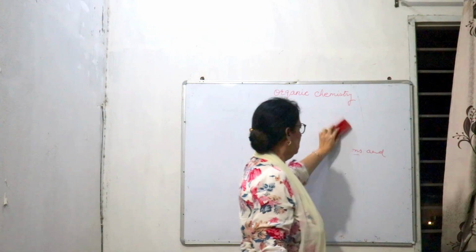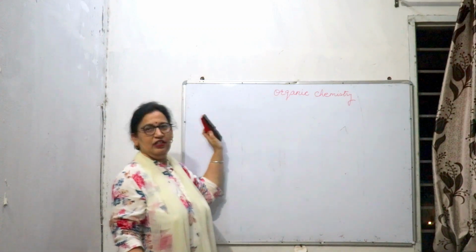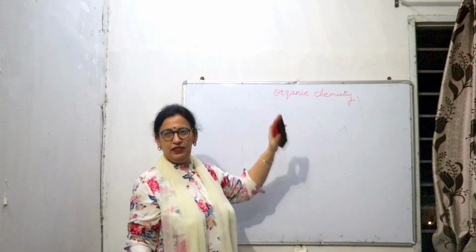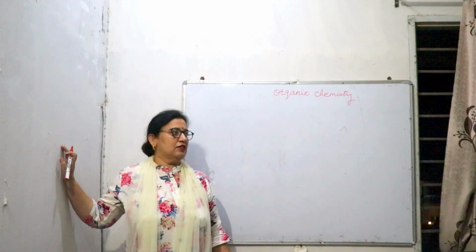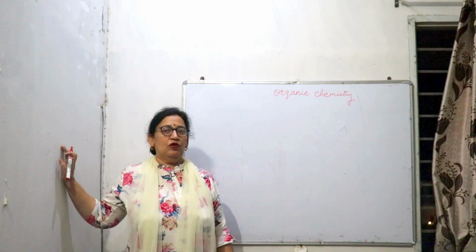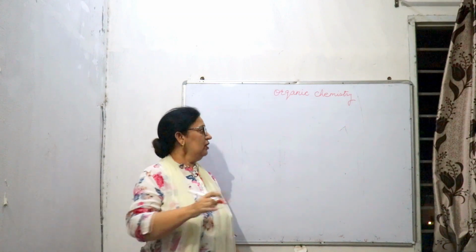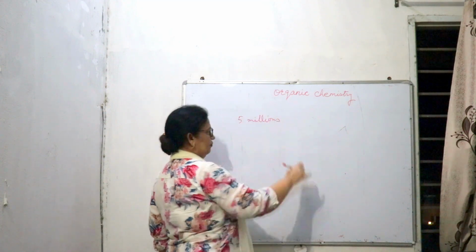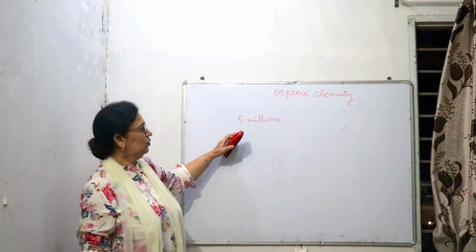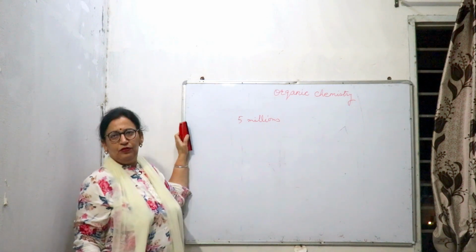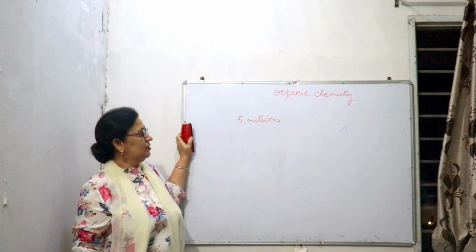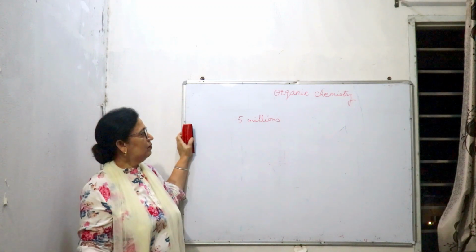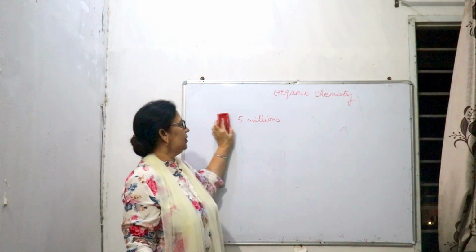Now, why is organic chemistry studied as a separate branch of chemistry? This is due to the formation of millions of compounds. Nearly 5 million organic compounds are known to us, and every year thousands of new compounds are added. So it is difficult to study all the inorganic and organic compounds together. So this is studied as a separate branch of chemistry.